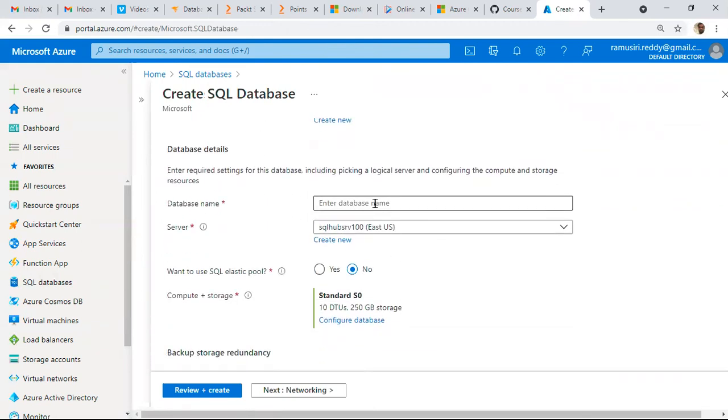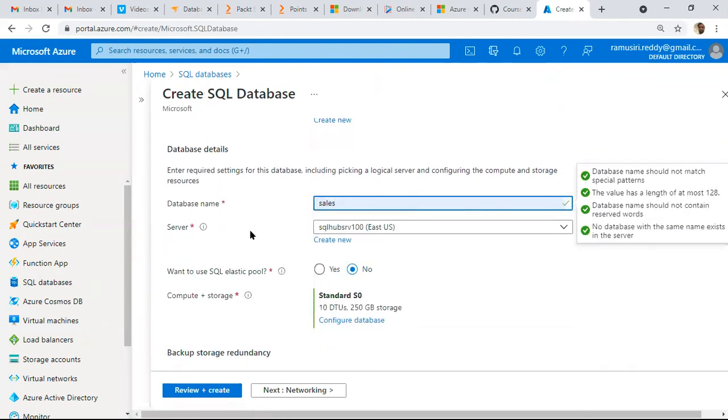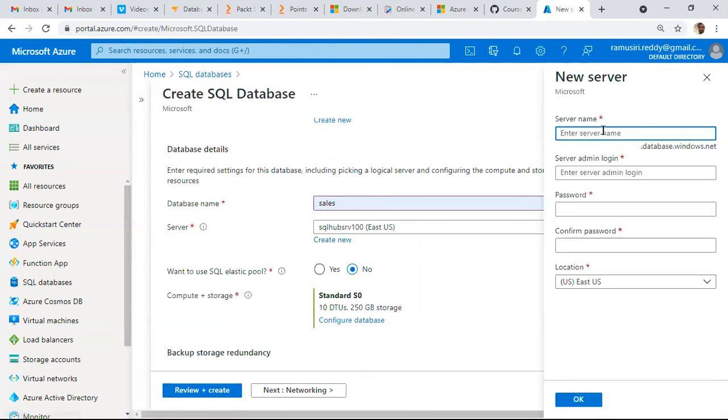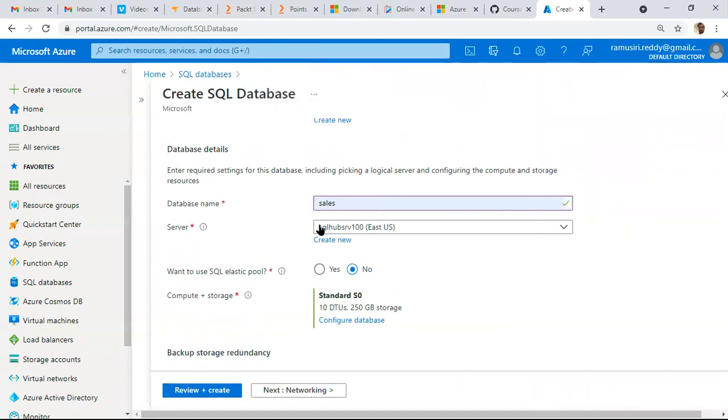Okay, so we can just enter a database name here. We can create an endpoint here. Microsoft has already installed SQL Server. For that SQL Server we just create an endpoint, some name like optimize something dot database dot windows dot net. This is the server name, login name, password, and the location in which you want to deploy this database. Or we can take an existing server if you have already created one.